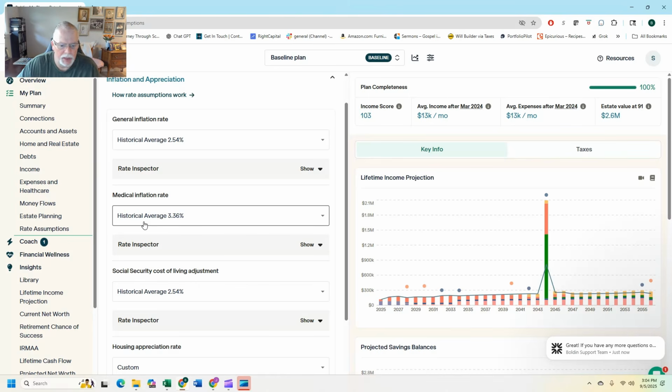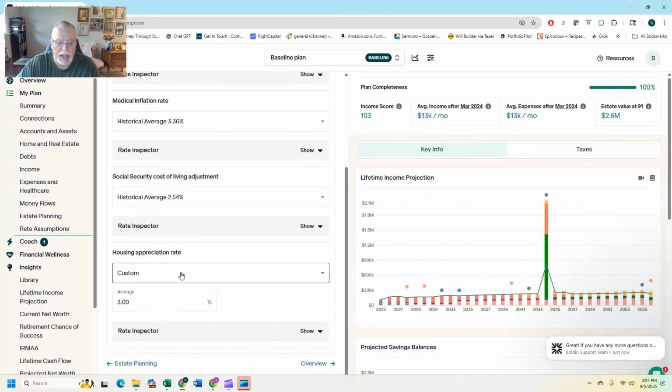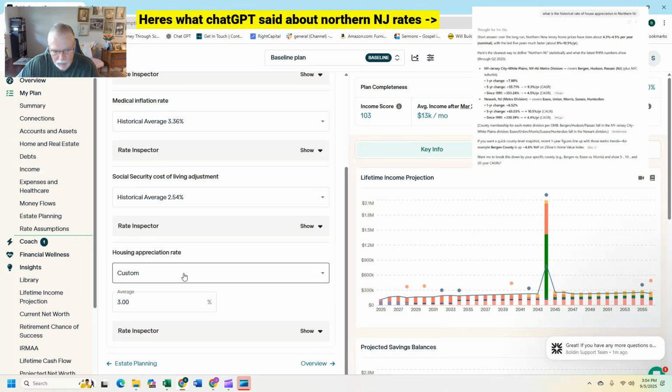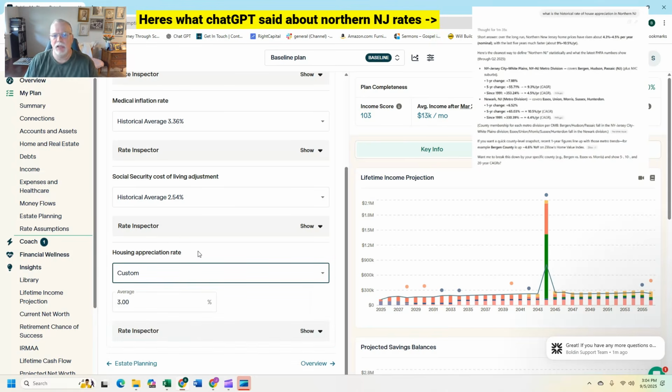So if you go down here, you'll see historical average. For medical inflation rate 3.36, I'm just picking theirs. I'm assuming they're going to update it if they get better information. Social Security cost of living adjustment 2.54, and this is where it was different than Right Capital. So it was historical average of 4.4.